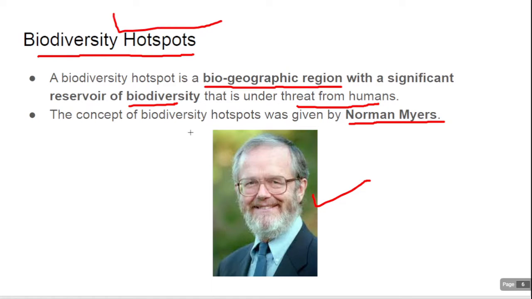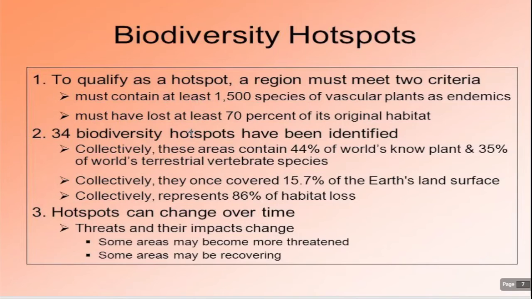To qualify as a hotspot, the region must meet two criteria. One is at least 1500 species of vascular plants as endemics, and it must have lost at least 70% of its original habitat.